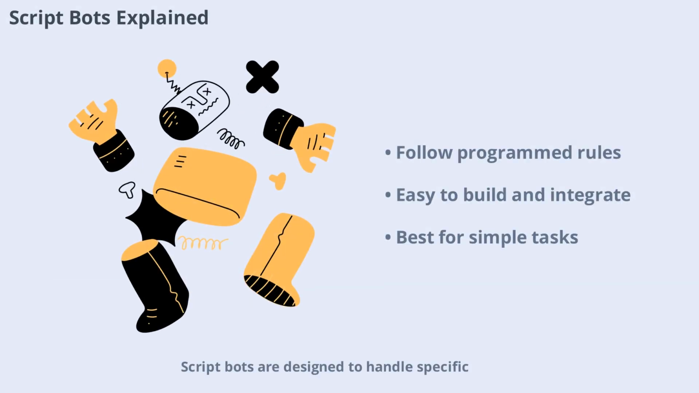Script bots are designed to handle specific tasks using a set of programmed rules. They're easy to create and integrate into messaging platforms. However, their functionality is limited. They can only respond to commands they've been programmed to recognize. Script bots are ideal for simple tasks like answering FAQs or guiding users through basic processes.